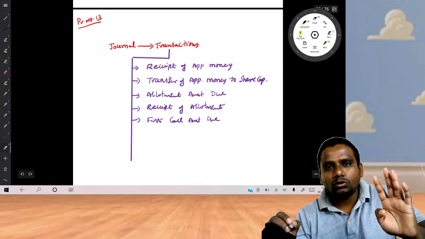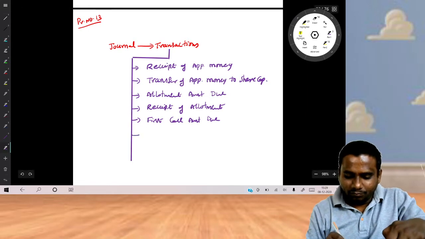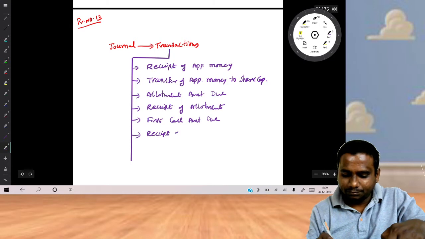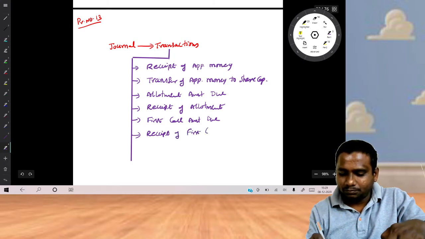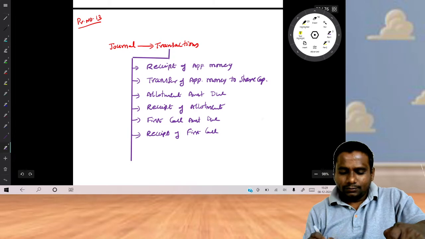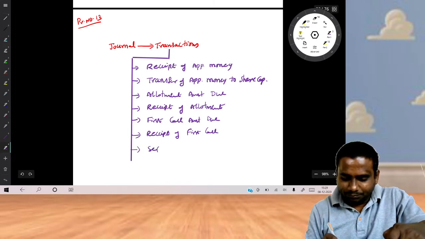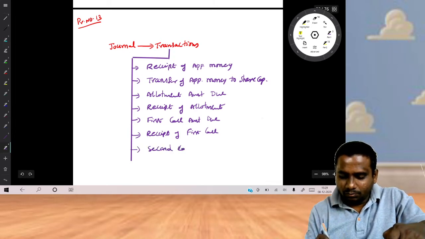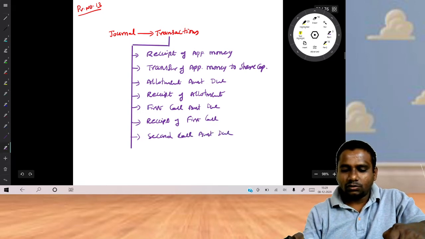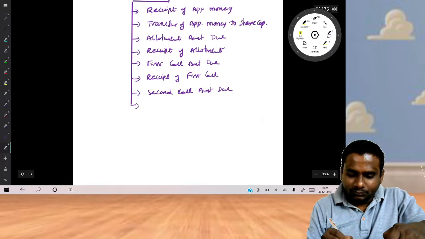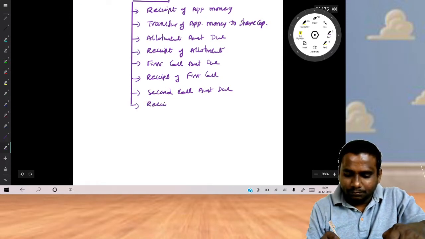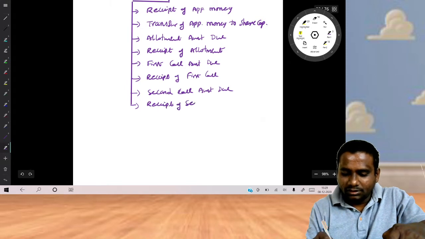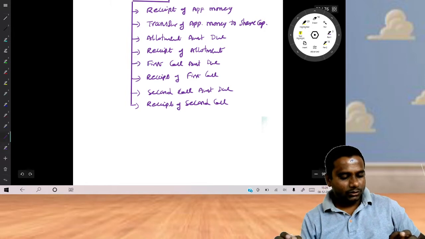In the problem, we have total 4 installments. Next one, receipt of first call. Next one, second call amount due. Next one, receipt of second call.